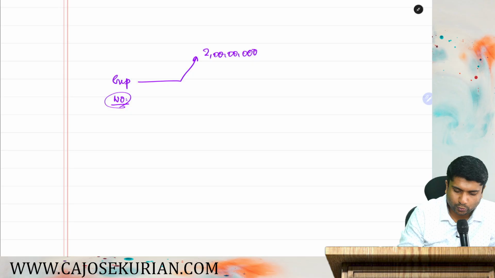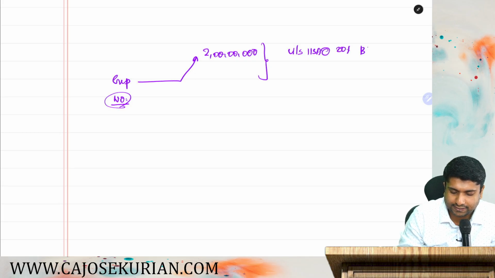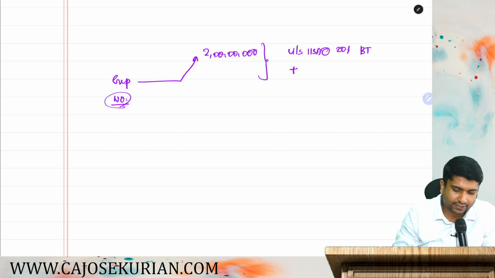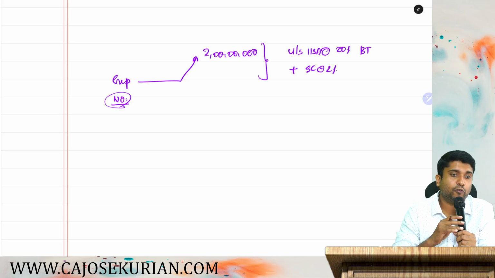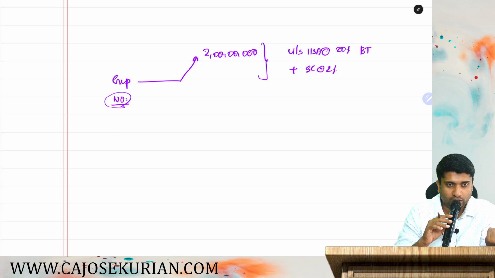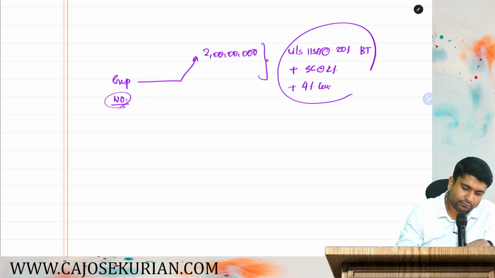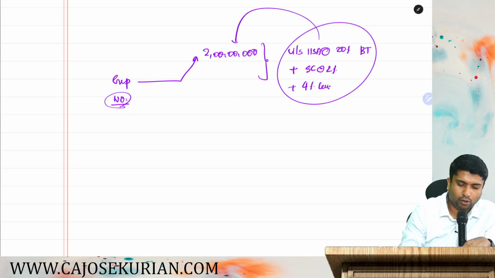Hence, you need to tax this 2 crore under section 115A at what rate? 20% basic tax on gross basis. Plus, they are a foreign company, so there will be applicable surcharge. How much will be the surcharge? Surcharge will be at 2%, not 12%. Surcharge will be at 2% for a foreign company if their total income is more than 1 crore. Then, plus 4% cess on 2 crore. This should be your answer.